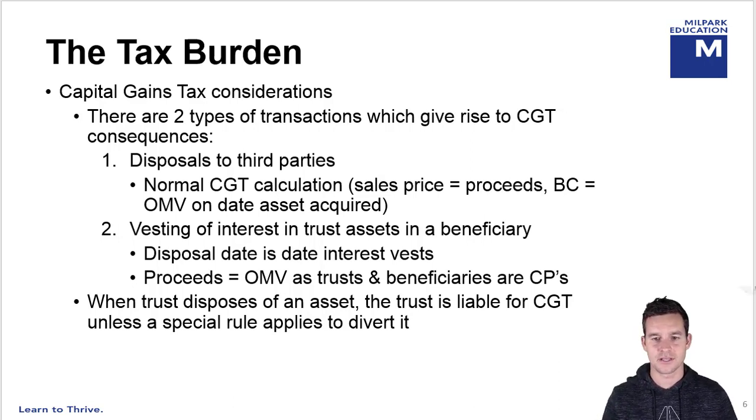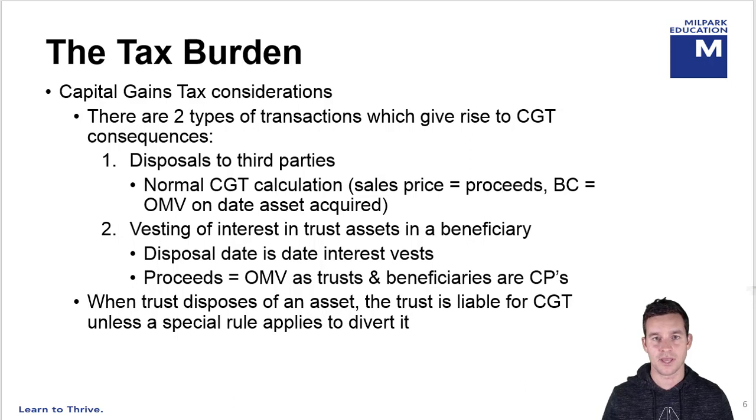So sales price equals proceeds. Base cost is the open market value of the asset when it was acquired. We do a normal capital gains tax calculation there to come up with that gain in the trust. So the first transaction is where you sell an asset to a third party. The second is where we vest an interest in the trust assets to a beneficiary. So that's when, instead of selling the asset and realizing the gain, we actually vest that entire asset into that beneficiary. So that asset becomes the beneficiary's asset rather than the trust asset.